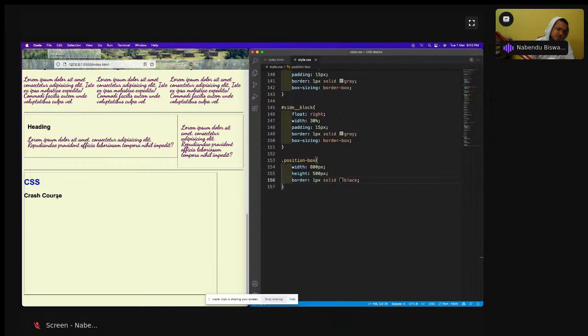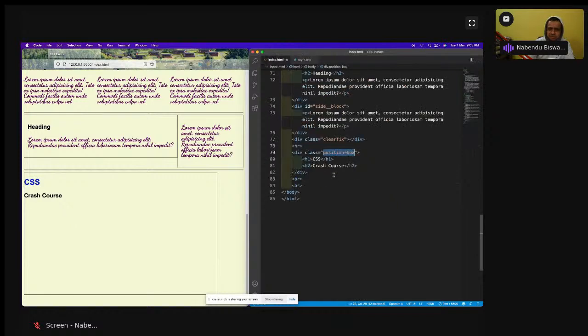What I intend to do is, see, by default this h1 and h2 are there. The h1 is on top and the h2 is below. I want to move this h1 below this h2, and that is what positioning is all about. We can move anything anywhere with positioning. But most of the time we have some predefined thing and we want to move something inside that only. So I want to move this h1 inside this box only, below this crash course. How to do that?